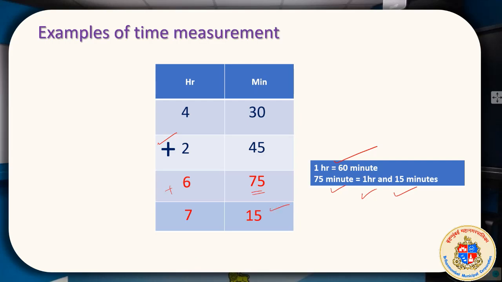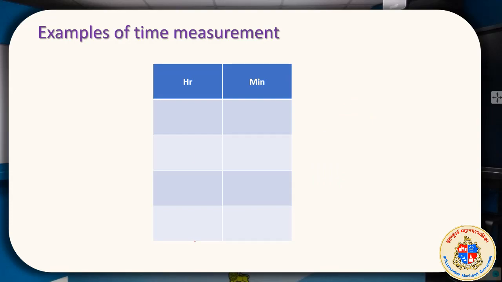Pause here. Try to understand. Replay the video and keep it in mind. As it became 75 minutes, we have to split that 75 minutes into 60 plus 15, where 60 is equal to 1 hour. That 1 hour we added here, and it became 7 hours. The balance is 15 minutes. Understood?